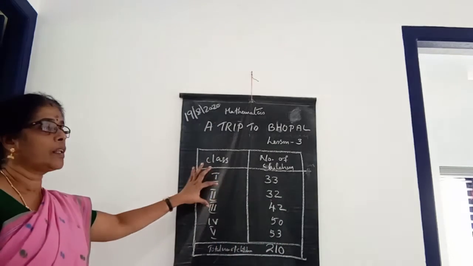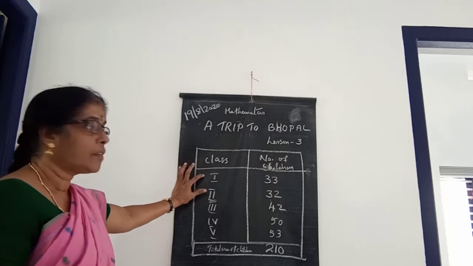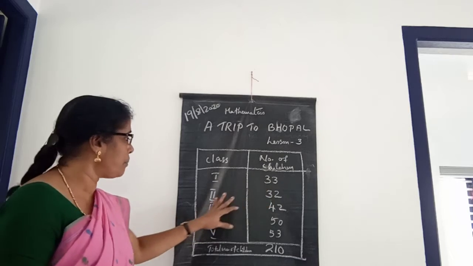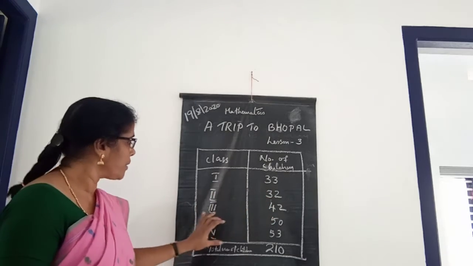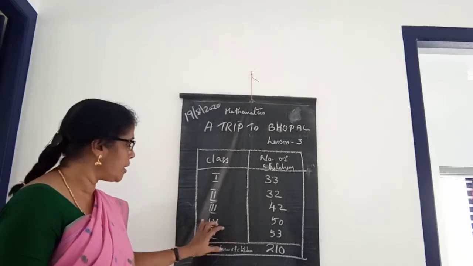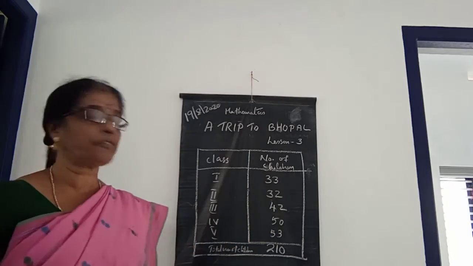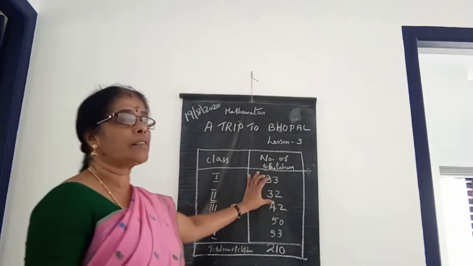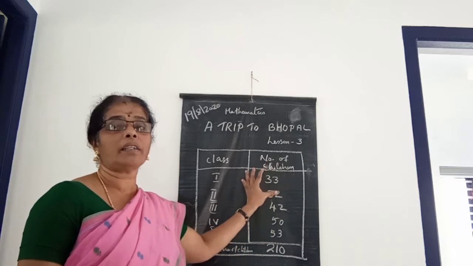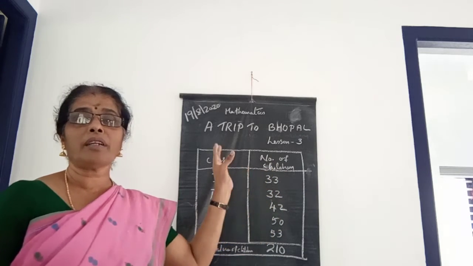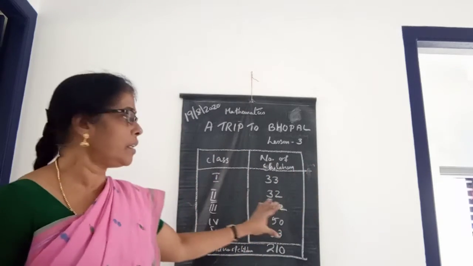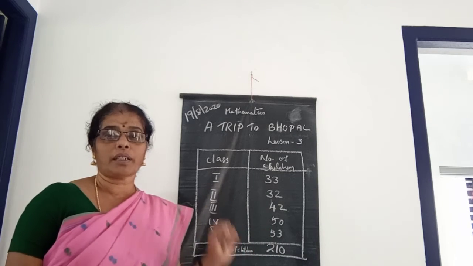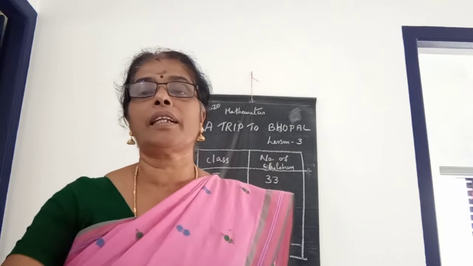So look here, children, in class 1, first standard, 33 children are going to the trip, and from second standard 32 children, and third standard 42 children, fourth standard 50 children, and from fifth standard 53 children are going to the trip. Then we can find the number of children from first standard to fifth standard, already given there. From that you can find out the total number of children going to the trip.